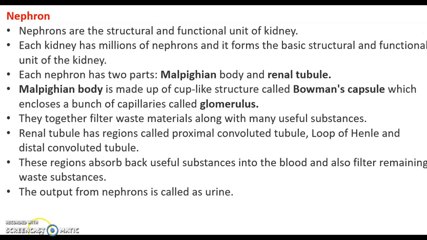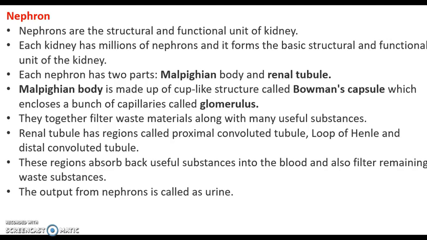So in the previous slide we have discussed nephrons. So what are nephrons? It is basically a tiny filtration unit of the kidney. Nephrons are the structural and functional unit of the kidney and each kidney has millions of nephrons.